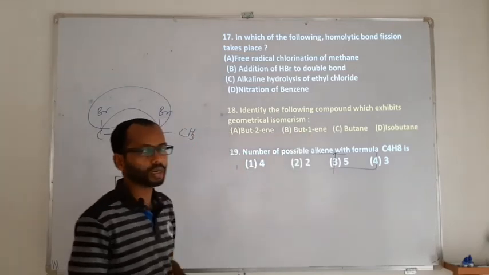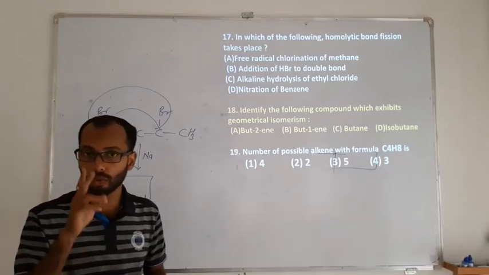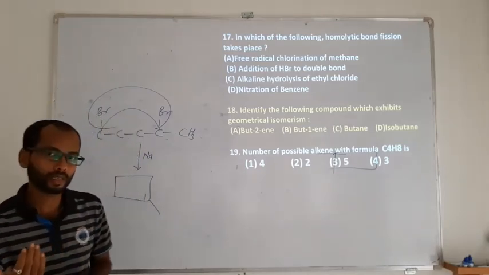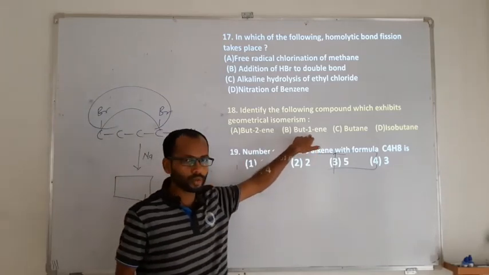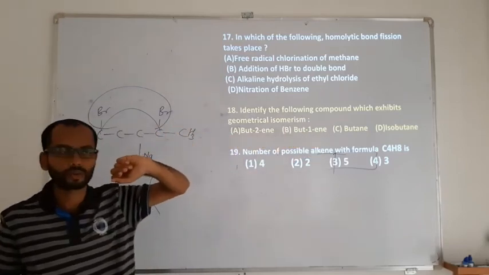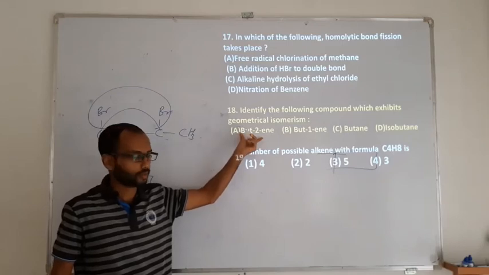I told you that only a double bond is not the criterion. The doubly bonded carbon must contain 2 different atoms, and that is possible only when it is other than the first position. Here it is 1-butene, meaning it is connected to the first carbon, and the first carbon is going to have 2 similar groups. This won't be the answer. So 2-butene is going to be the right answer.